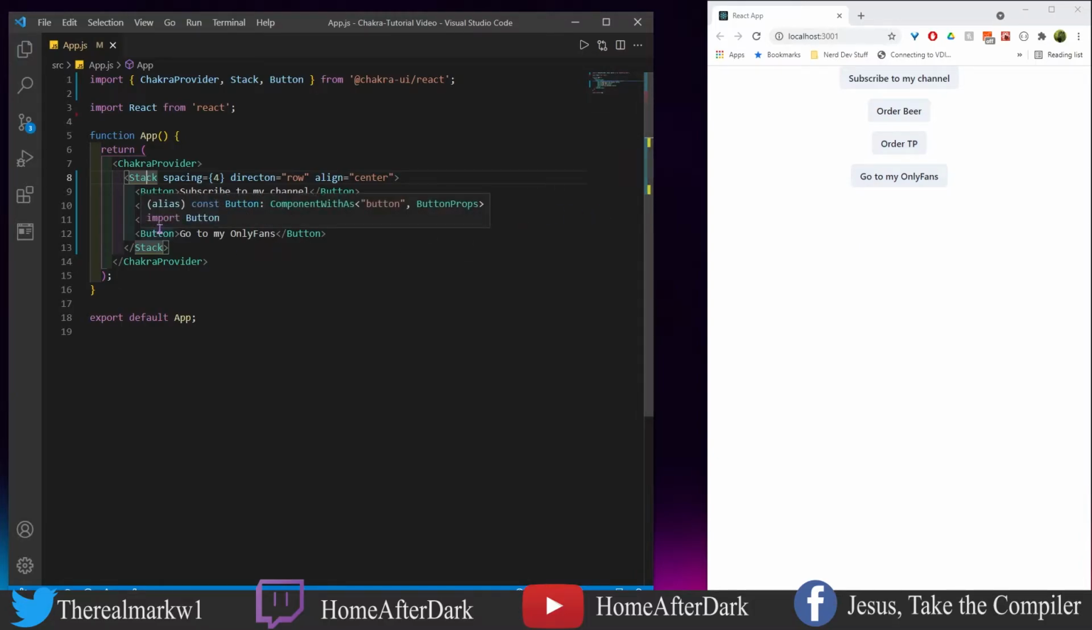But let's go ahead and change the color schemes. Then we're gonna add some sizing and then do some variant work. So let's do the color scheme first.